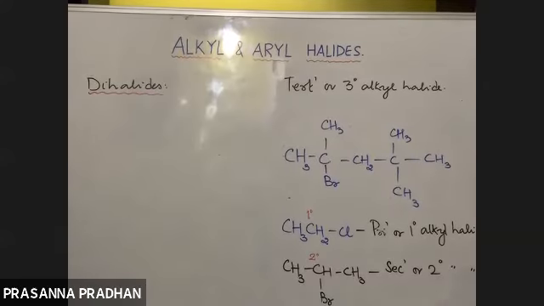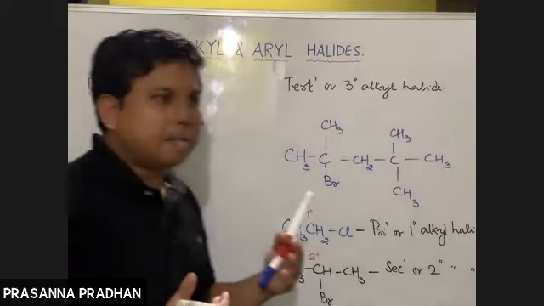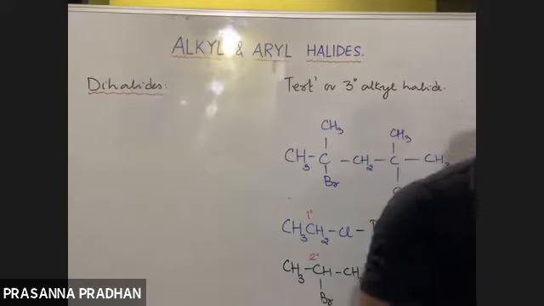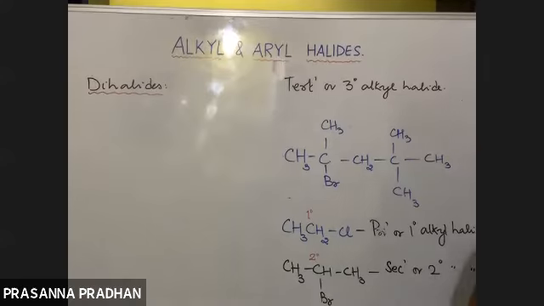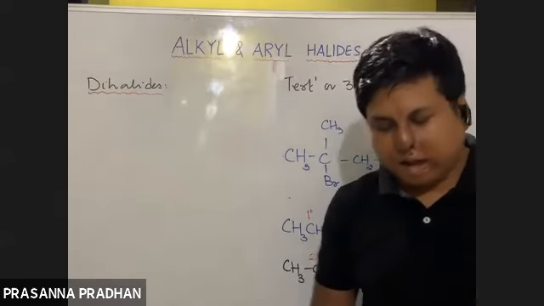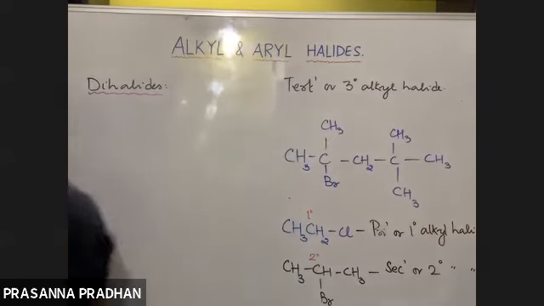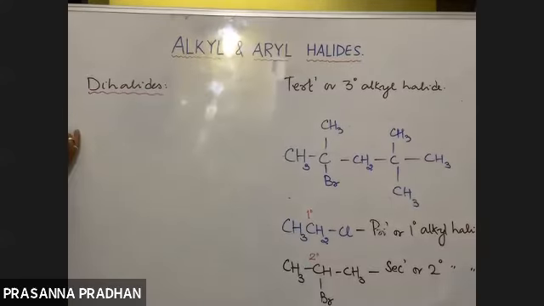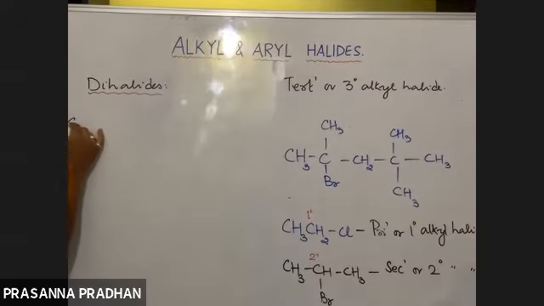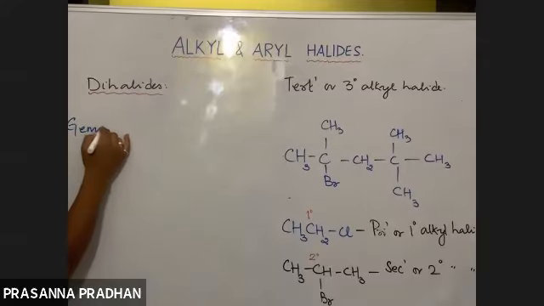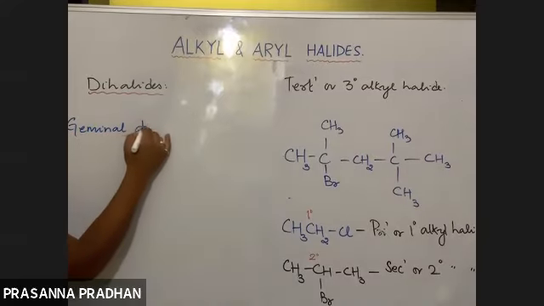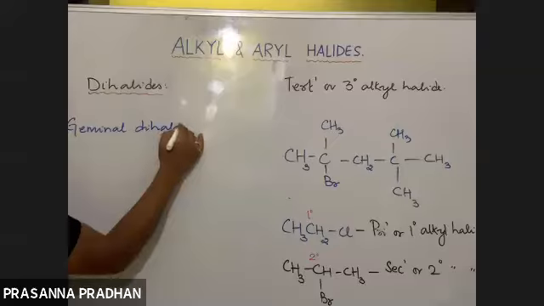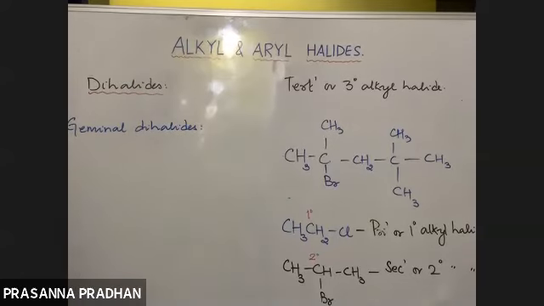Now, the two halogens can be attached either to the same carbon atom or to different carbon atoms. On the basis of that, the dihalides are further classified into two categories. One is known as geminal dihalides. So, what are geminal dihalides?